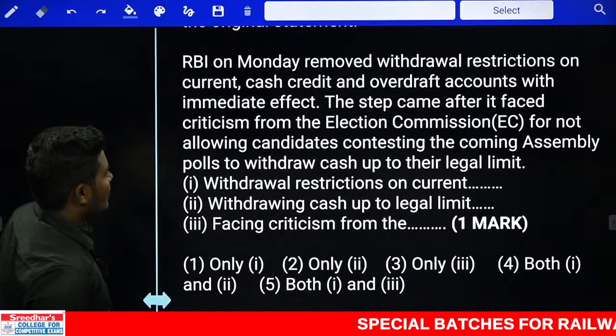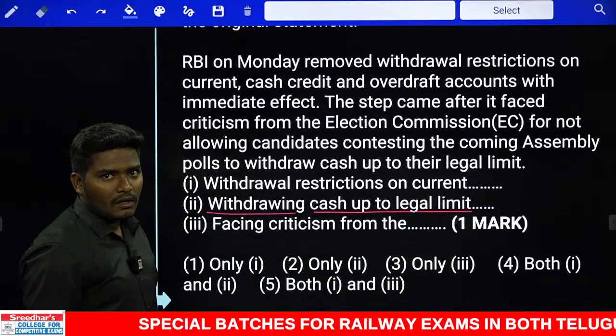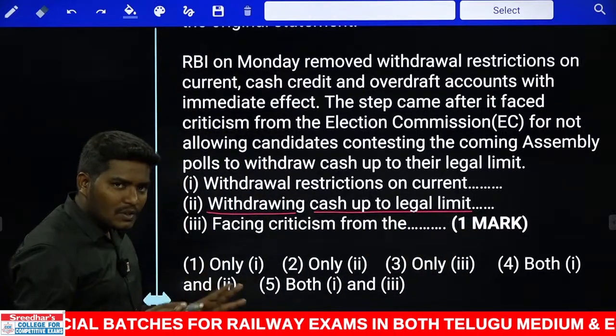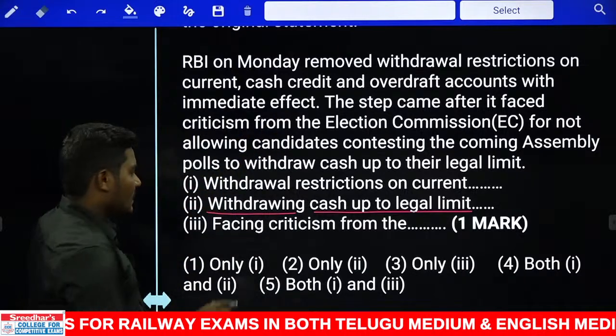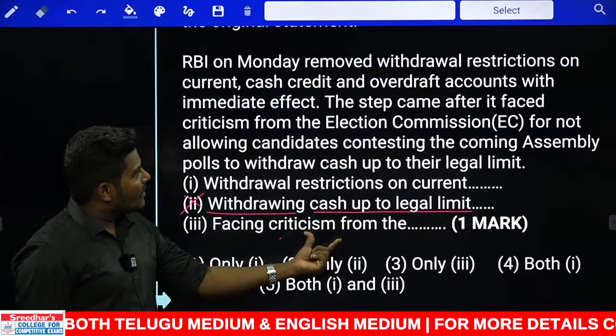What is the second one we have? What is the second one? Withdrawing cash up to legal limit. Who is withdrawing here? Nobody is withdrawing. Nobody is withdrawing here. Withdrawing is the object of the sentence there. It cannot be used. What is next one? Facing criticism from.